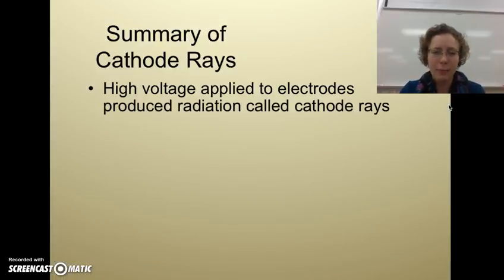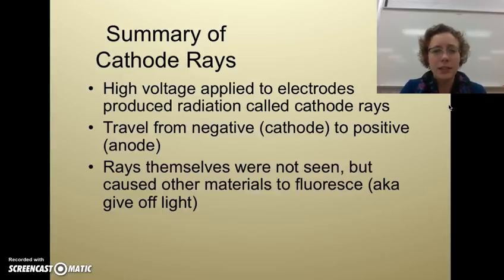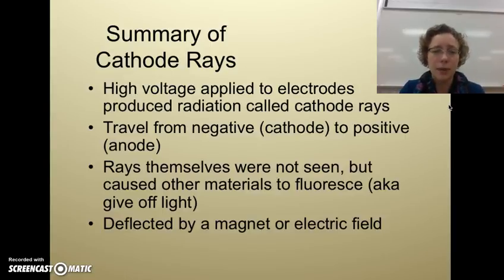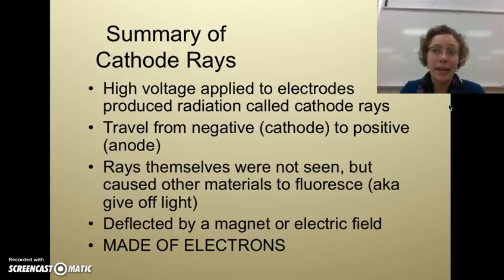Just a recap of what I just said verbally. High voltage travels from negative to positive. The rays themselves are not seen, but fluoresce, and they are deflected by a magnet. You could also use an electric field to deflect it. And then it's made of electrons, which are negatively charged. Hopefully you remember that from last year's chemistry.